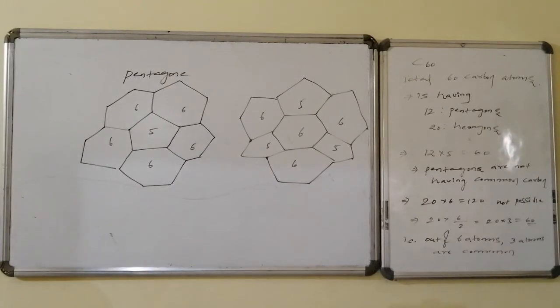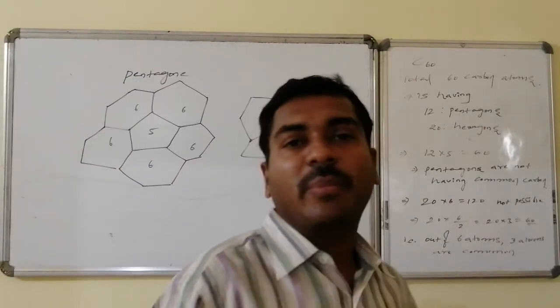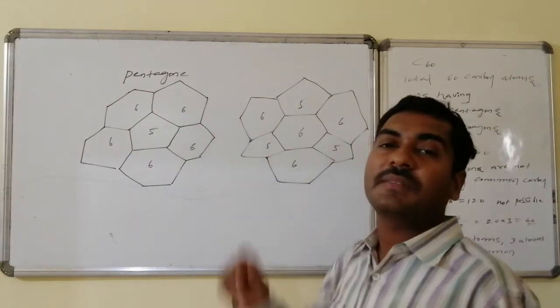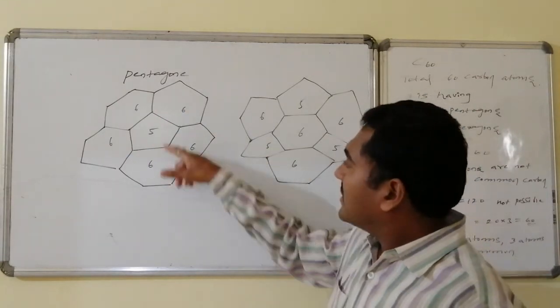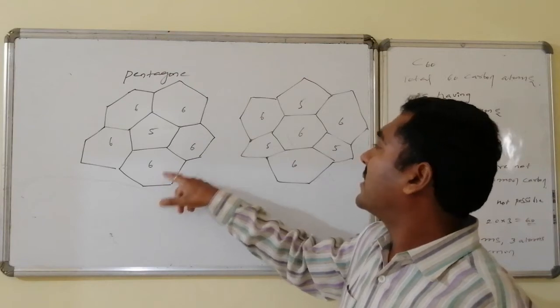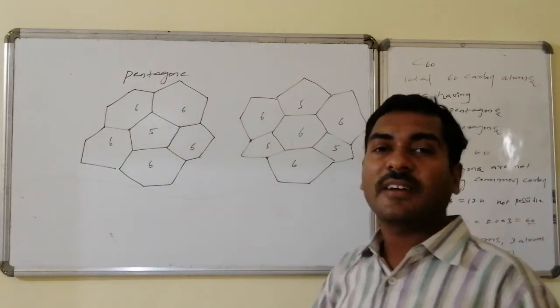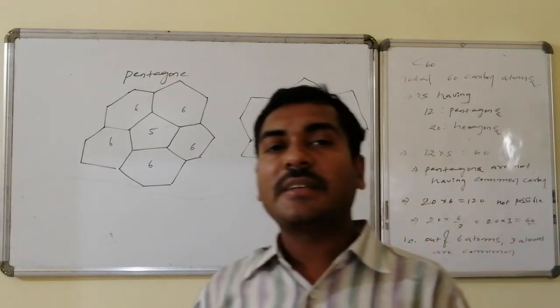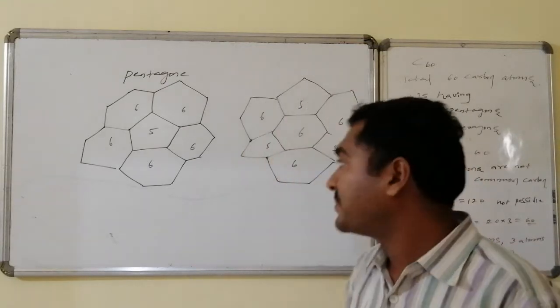Thus, in case of the C60 polar ring, every pentagon is independent. A pentagon is not at all connected with any other pentagon, whereas it is a common share of hexagons, hexagon, hexagon, and all the hexagon units. The 5 carbon atoms, the 5 connectivities, lead to the formation of 5 hexagons.